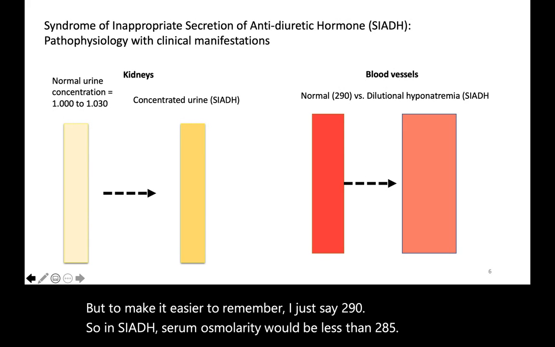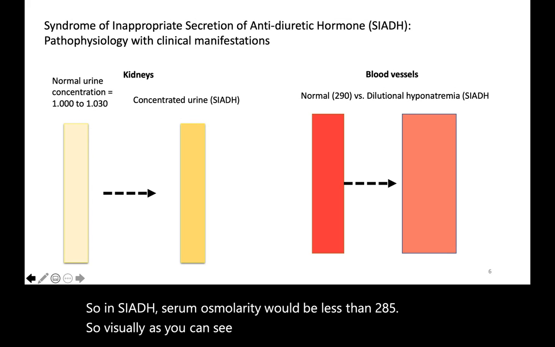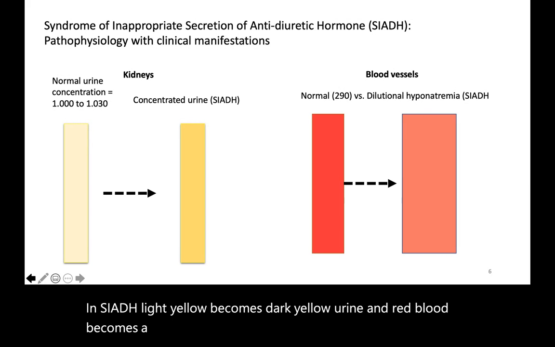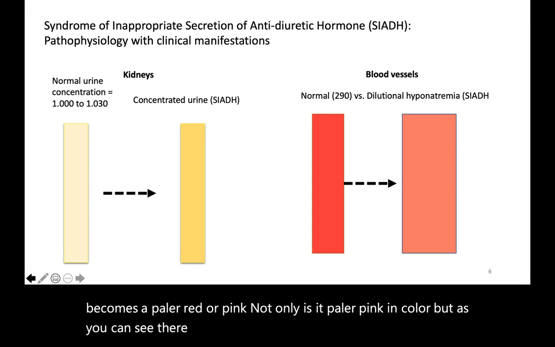Visually, as you can see in the slide, in SIADH, light yellow becomes dark yellow urine, and red blood becomes a paler red or pink. Not only is it paler pink in color, but as you can see, there is more volume.